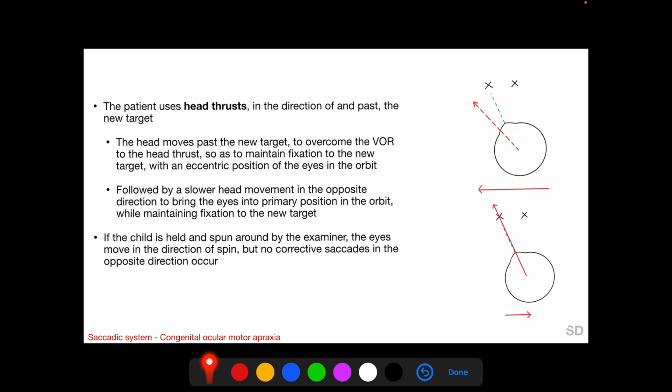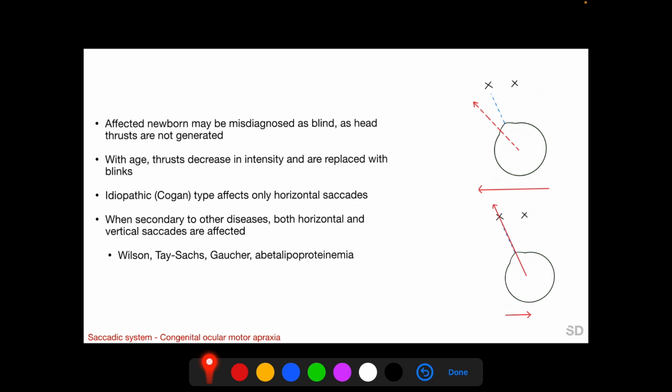If a child with congenital ocular motor apraxia is held and spun around by the examiner, the eyes move in the direction of the spin. That is because the direction of rotation the child perceives is opposite to the direction of rotation the examiner perceives. But no corrective saccades occur in the opposite direction, the reflexive saccade produced by the vestibulo-ocular and the optokinetic system.